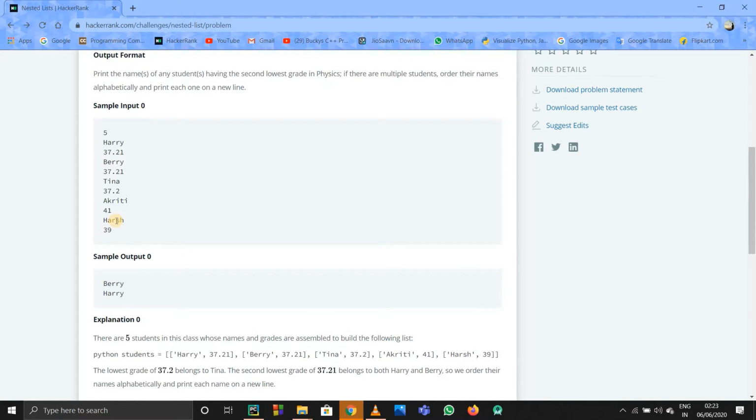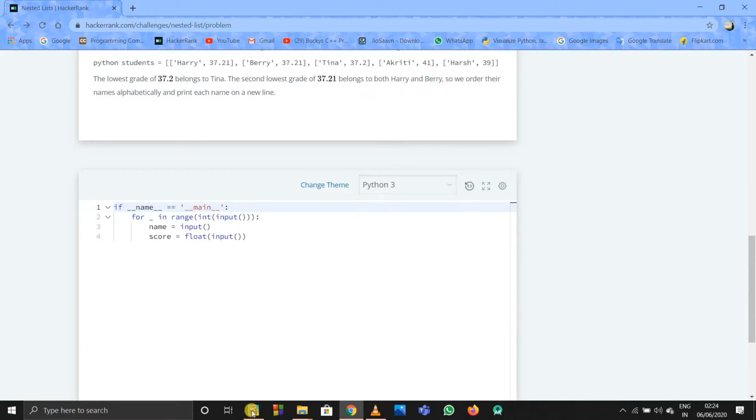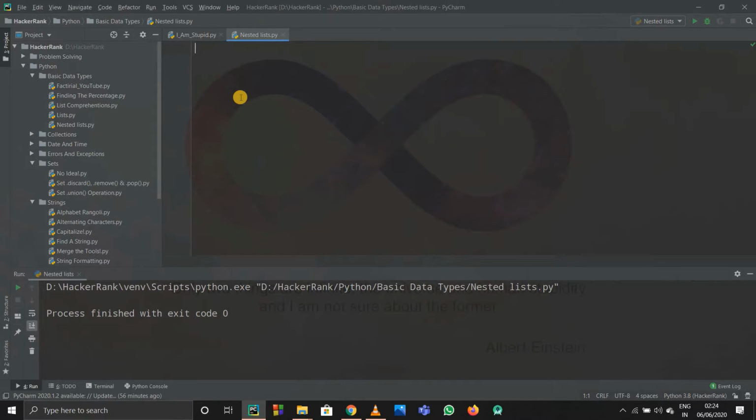And if the second lowest marks have been scored by multiple students, that is, suppose two students scored them, then we have to print both their names but in alphabetical order. Here, see, Barry and Harry, both their marks are the same and they are second lowest. So according to the alphabetical sequence, B should come first and H should come after it. So we printed out Barry first and Harry after that. So basically we have to sort it, that's all. And this is the input and all. Okay, so let's go and continue this in PyCharm.